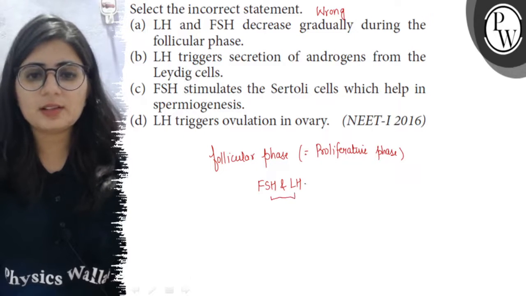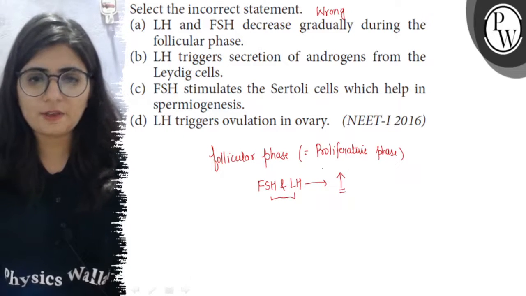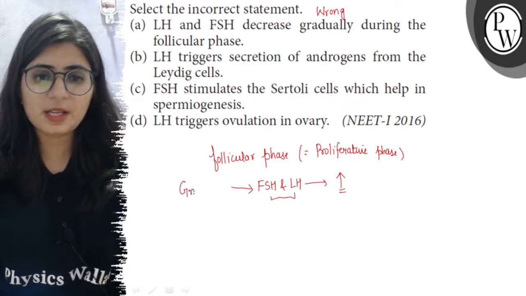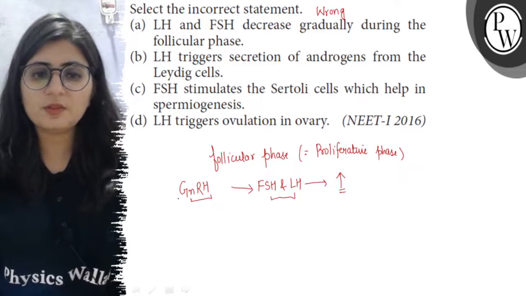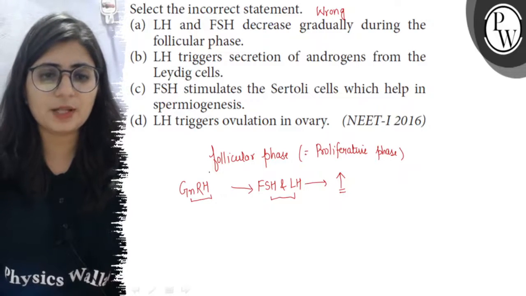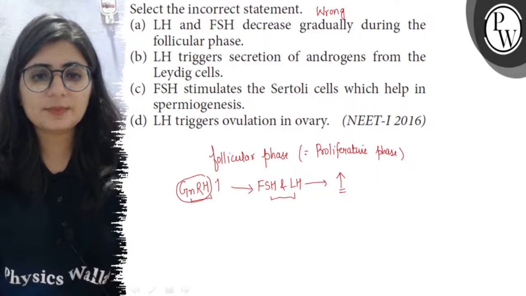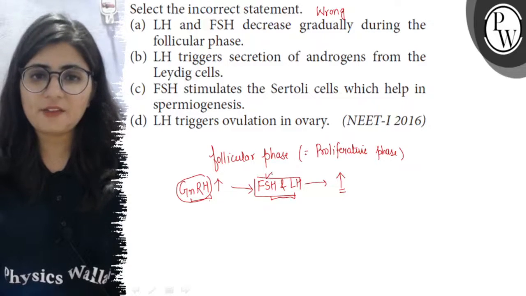So their level starts rising during the follicular phase and it is under the influence of hormone GnRH. It means the gonadotropin releasing hormone which is released from the hypothalamus. So during this phase, GnRH level increases and this GnRH stimulates the anterior lobe of pituitary to release FSH and